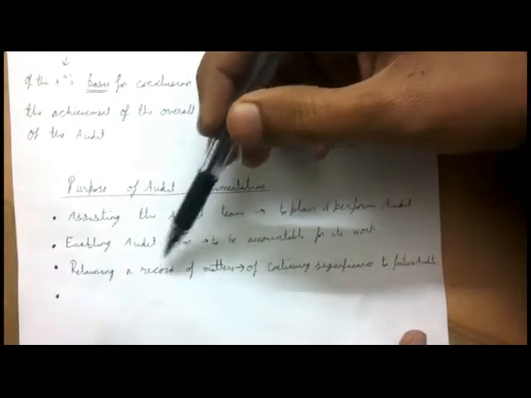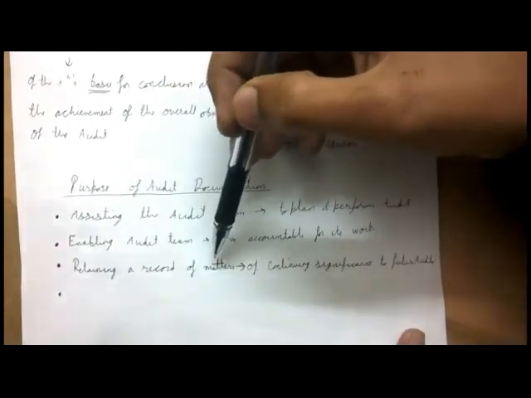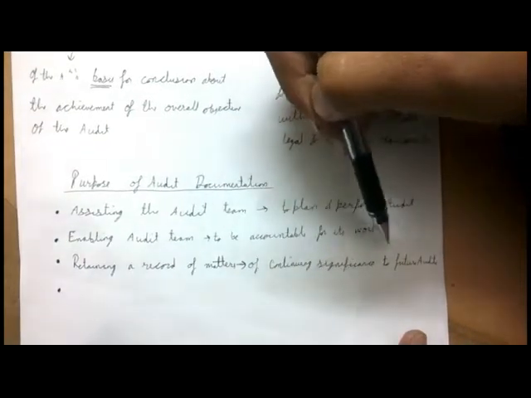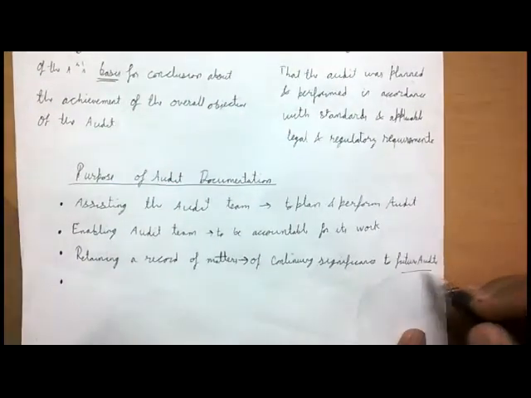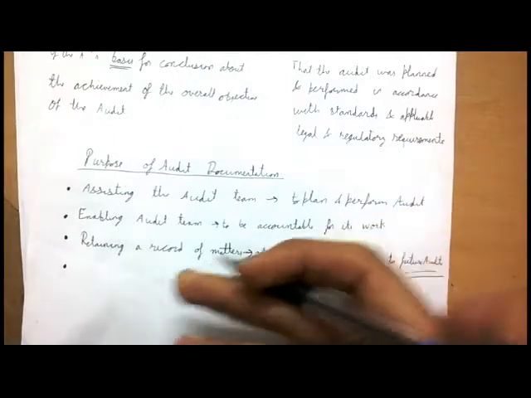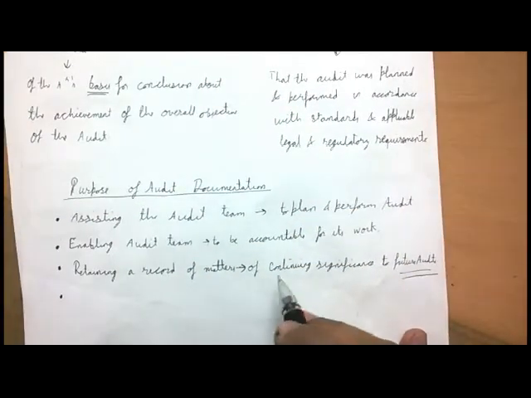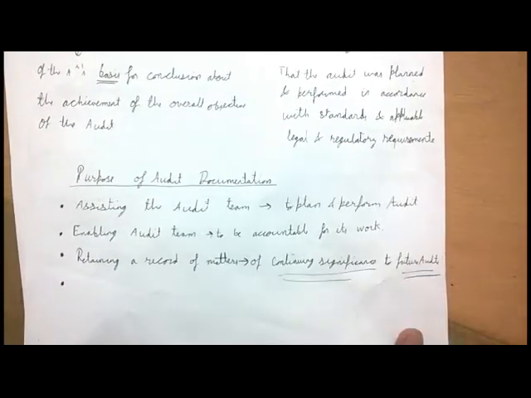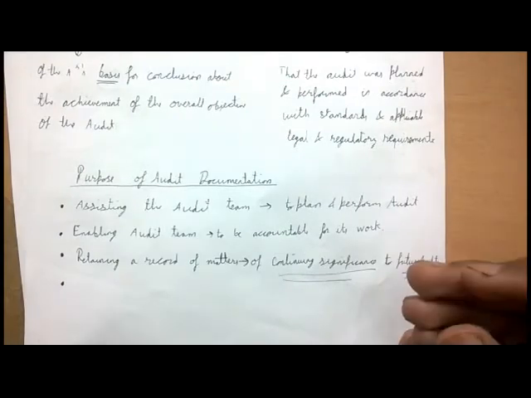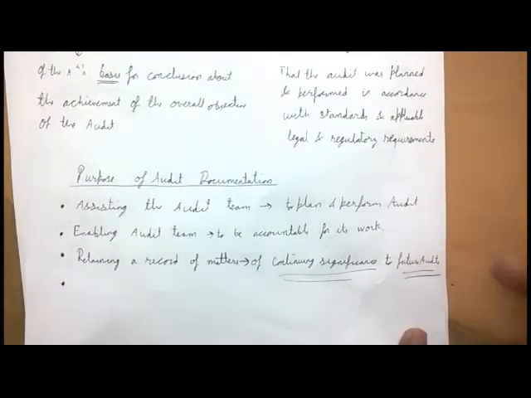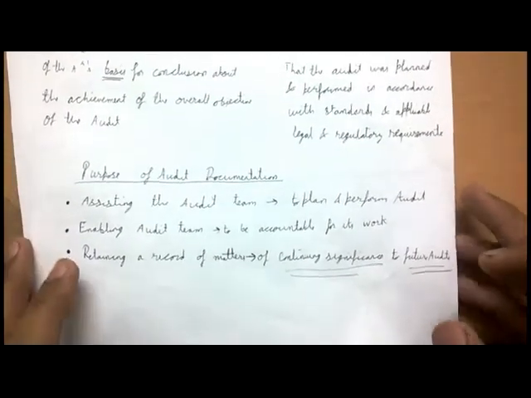Now planning and retaining a record of matters of continuing significance to future audits. When you come for the future audits, these records may be retained. So retaining a record of matters of continuing significance, they are of continuing significance. That is, they are not just valid for this particular engagement or this particular audit. They are also valid for future audits as well. Right. So this is the purpose of audit documentation.